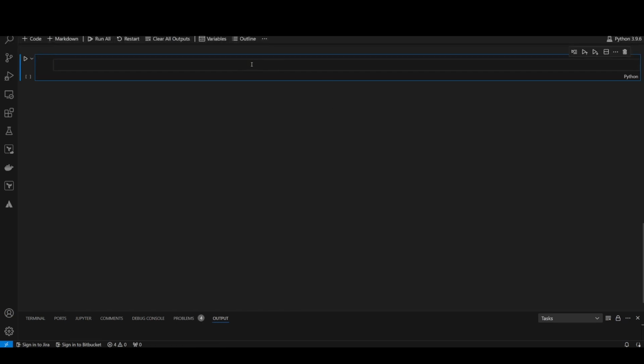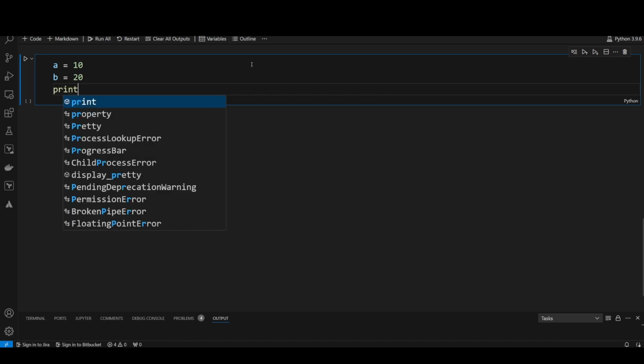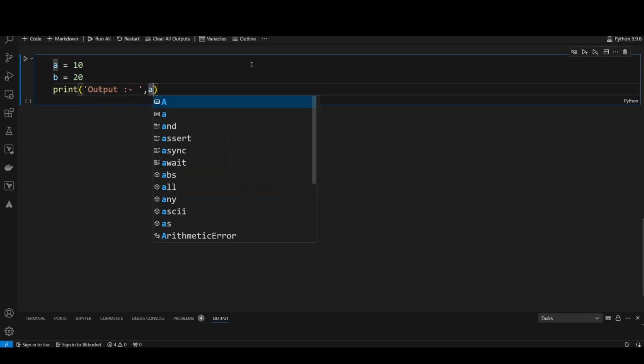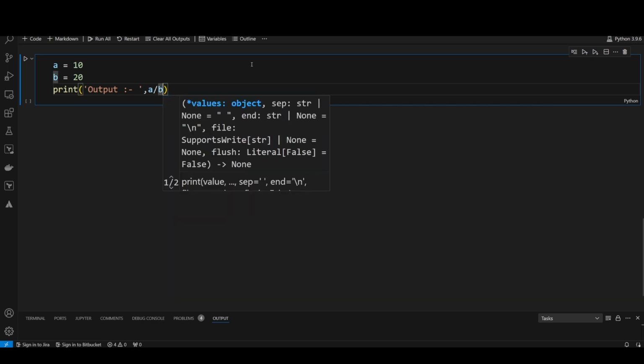Okay, so here I'm just declaring a variable 10 and declaring another variable 20. Okay, and I'm using a print statement to print my output here. Okay, so let's say for example I just want to do a divided by b. So this is my logic.